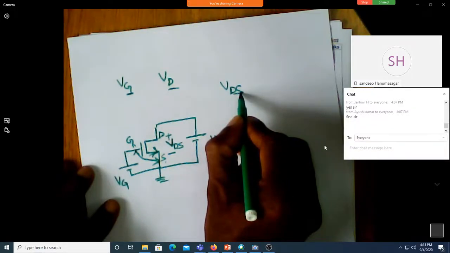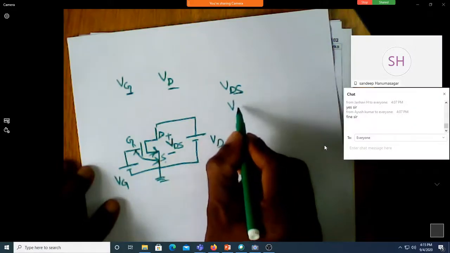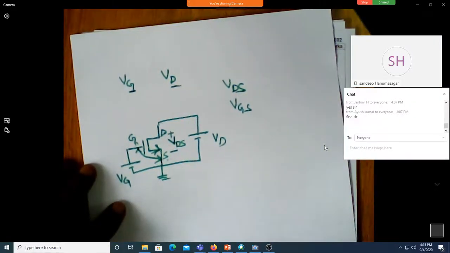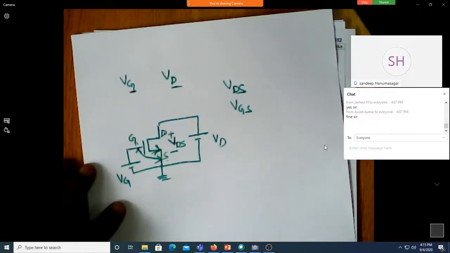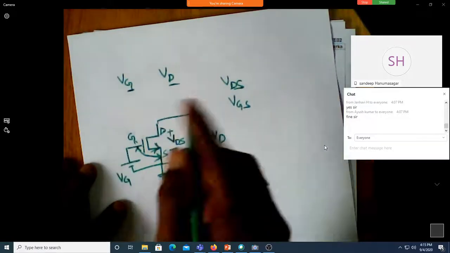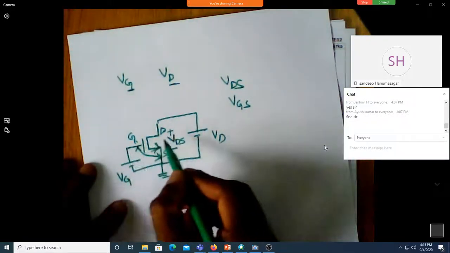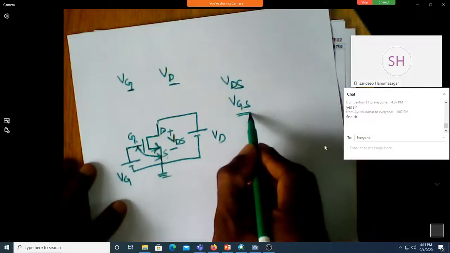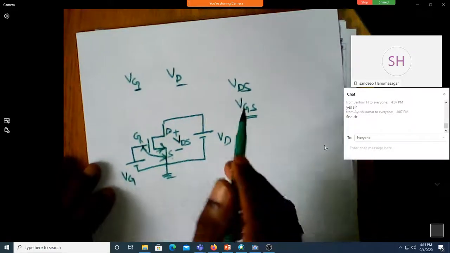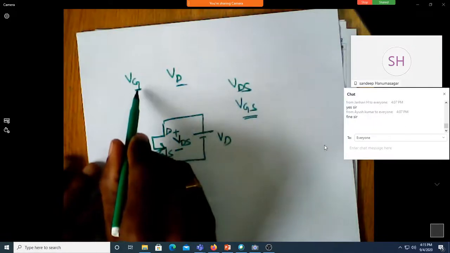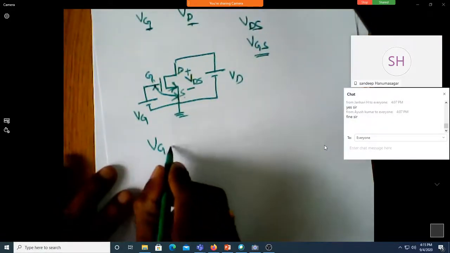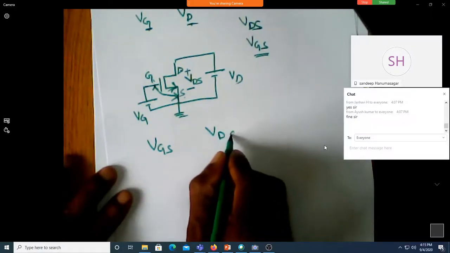Similarly, I will write VGS. VGS stands for the voltage between gate and source. So from now onwards, let us not say VG and VD. Let us call it VGS and VDS.